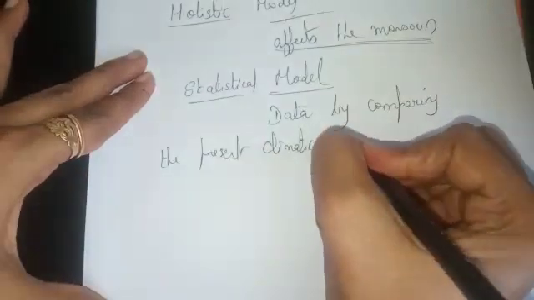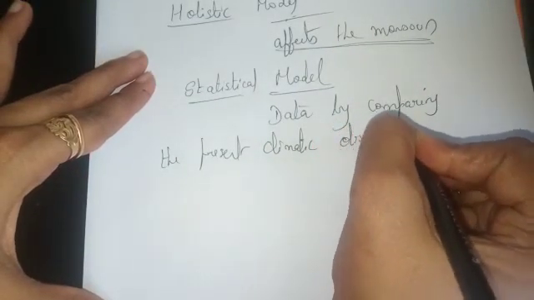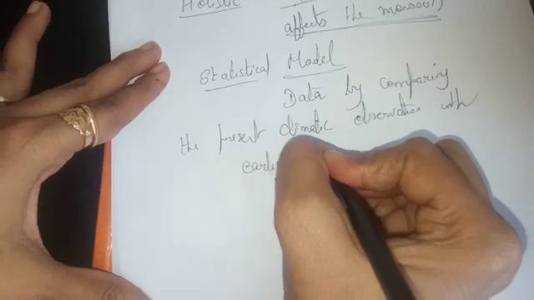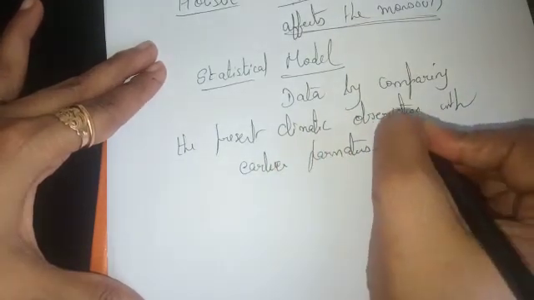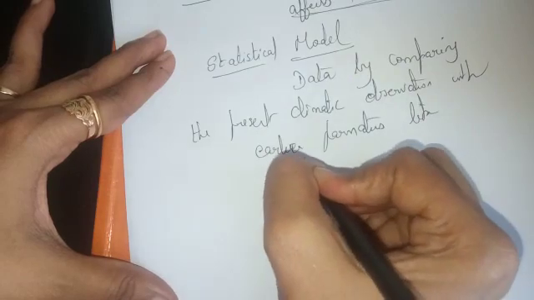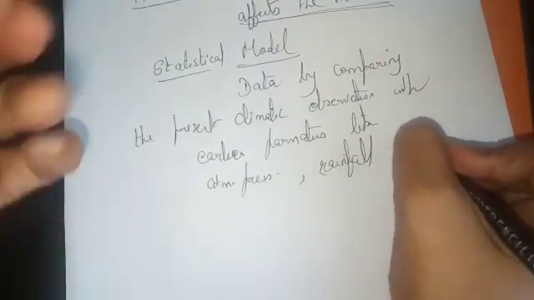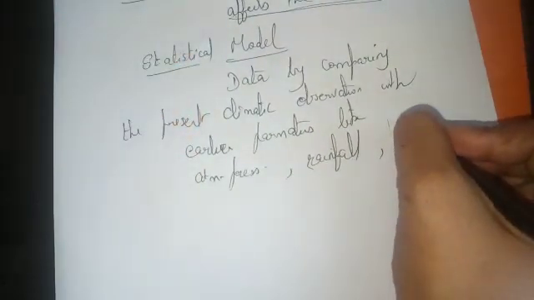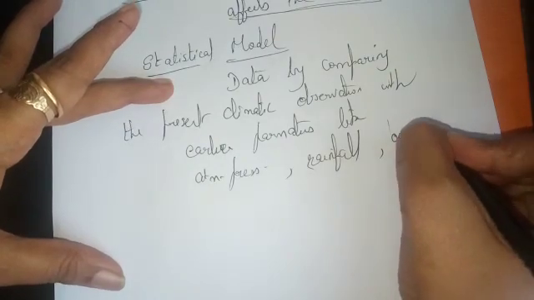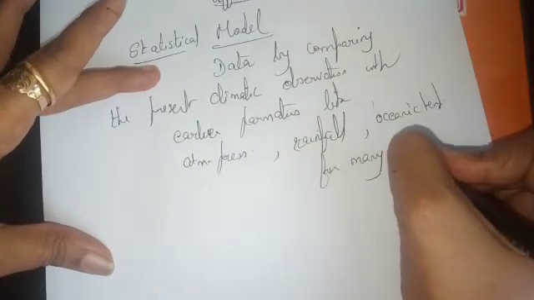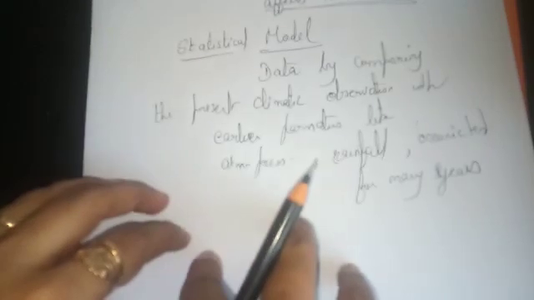So in this, what they are doing is making the data by comparing the present climatic observation with earlier parameters. What are the parameters? Earlier parameters like atmospheric pressure, rainfall, or oceanic temperature for many past years. So they compare the present climatic condition